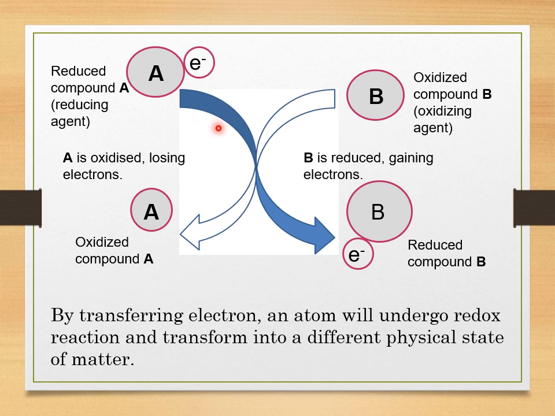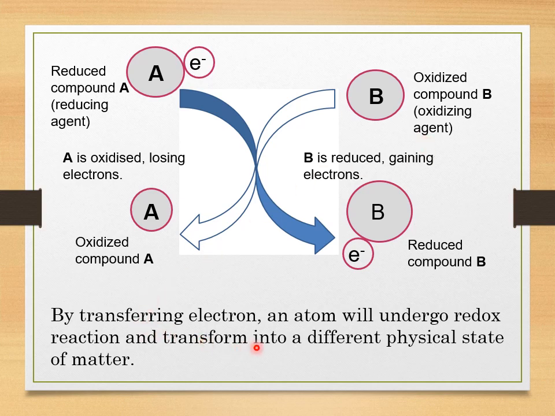This arrow is referring to the electron. That particular electron released by A is received by B. When B gains electron, it becomes B minus, an anion. So B is reduced and B itself is an oxidizing agent.